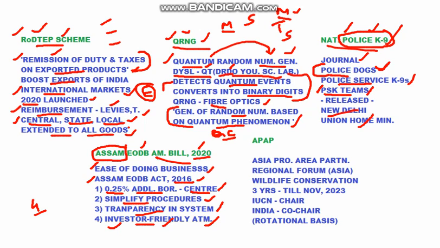The last topic for today is APAP. The full form of it is Asia Protected Areas Partnership. All the protected areas in Asia are going to be partnered for a cause. So that is Asia Protected Areas Partnership. This is a regional forum as it deals with all the places of Asia. This is basically about wildlife conservation. These protected areas have to be protected because good wildlife conservation efforts are to be taken up there.